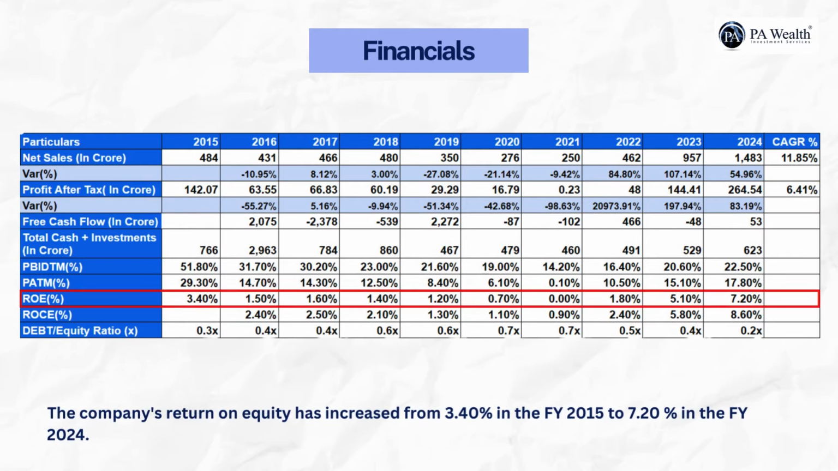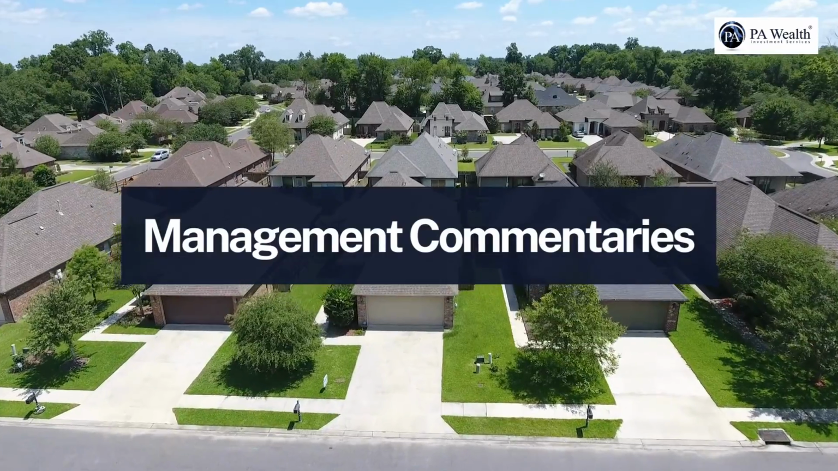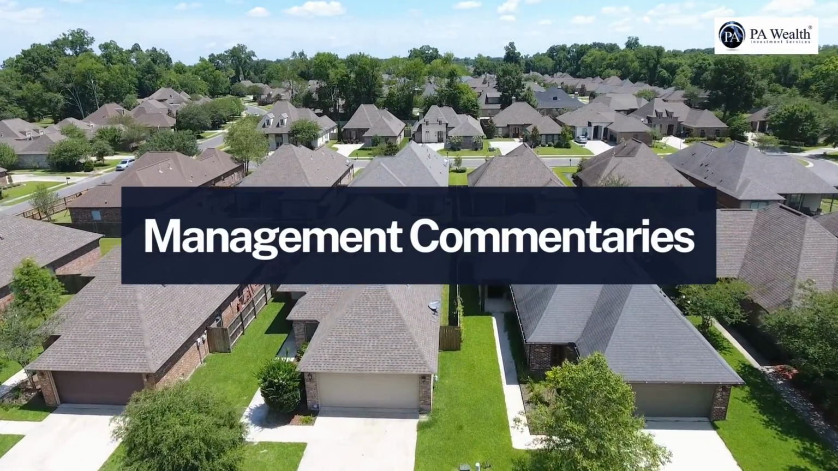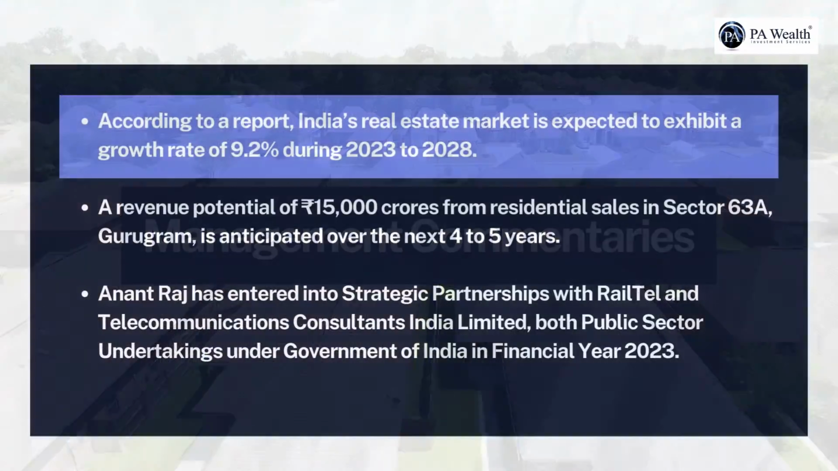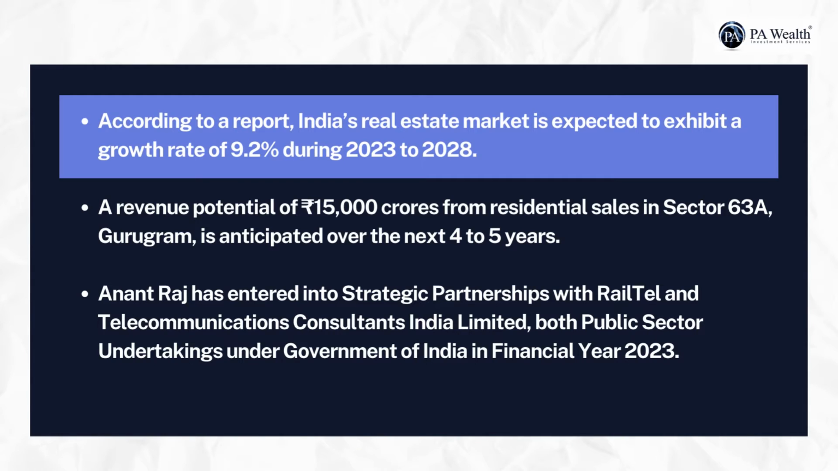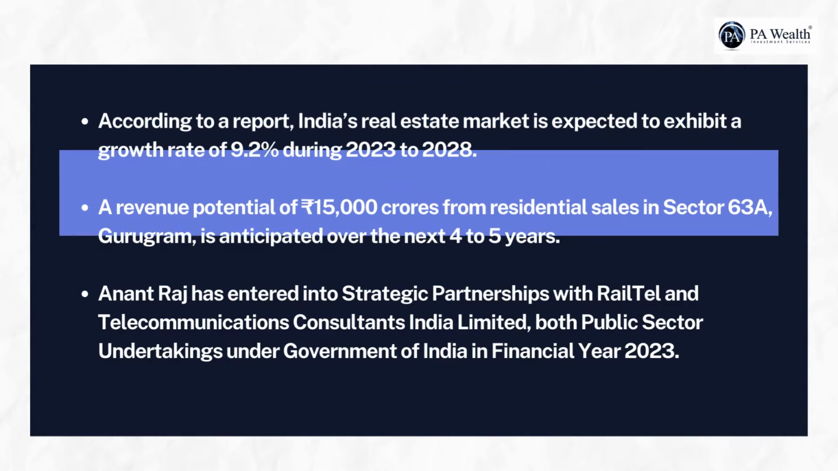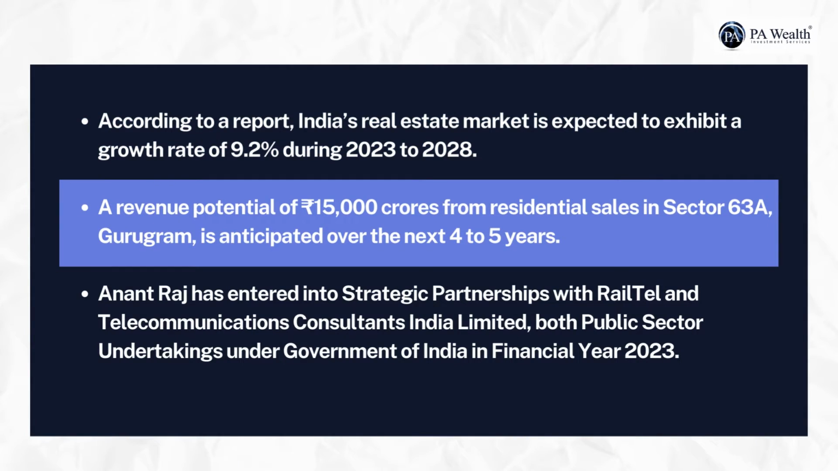At last, the company's return on equity has increased from 3.40% in the financial year 2015 to 7.20% in the financial year 2024. Let's now turn to the management commentaries to get a better understanding of the company's performance. According to a report, India's real estate market is expected to exhibit a growth rate of 9.2% during 2023 to 2028. A revenue potential of 15,000 crore rupees from residential sales in Sector 63A, Gurugram, is anticipated over the next 4 to 5 years.